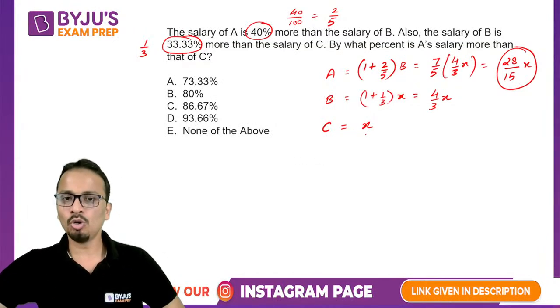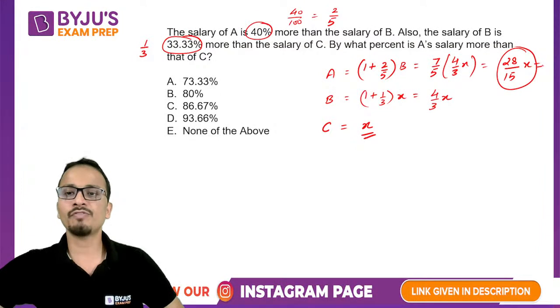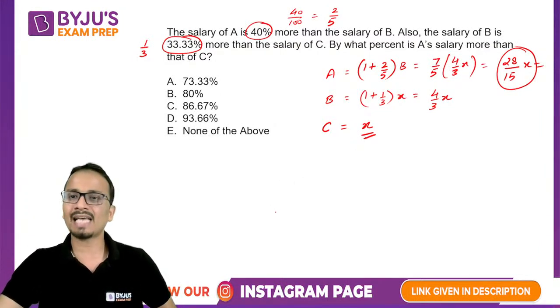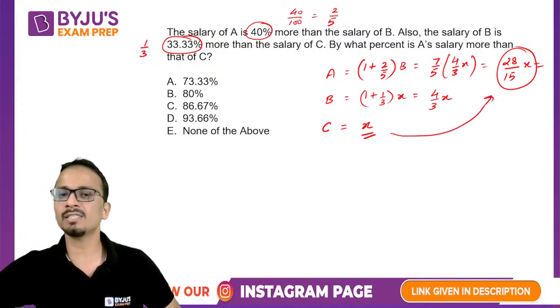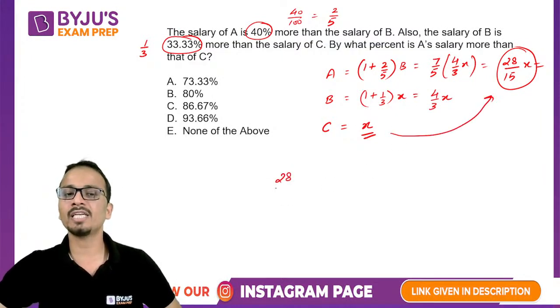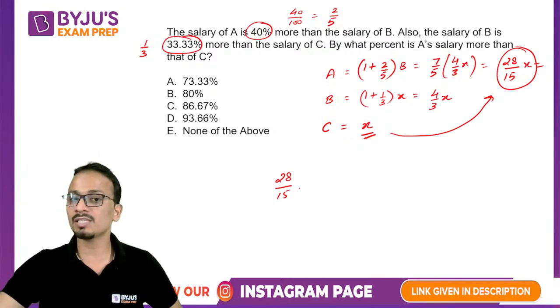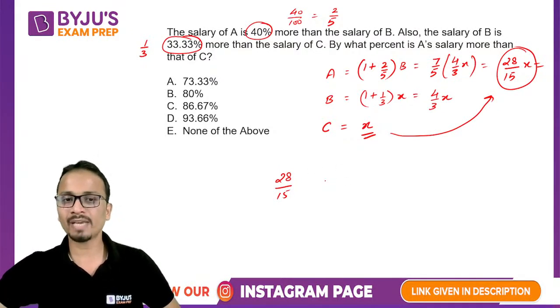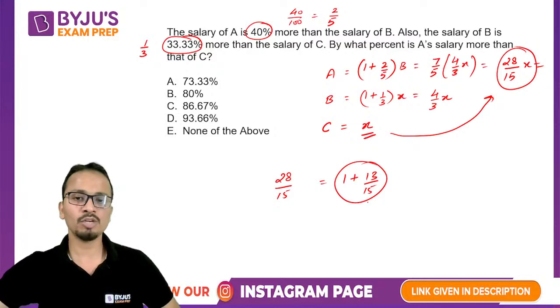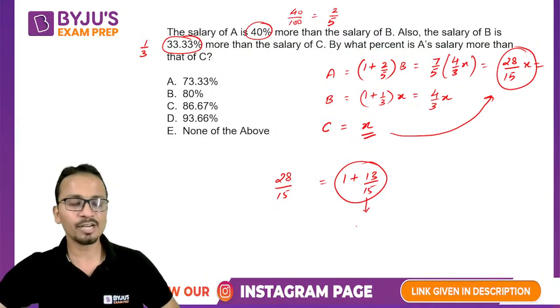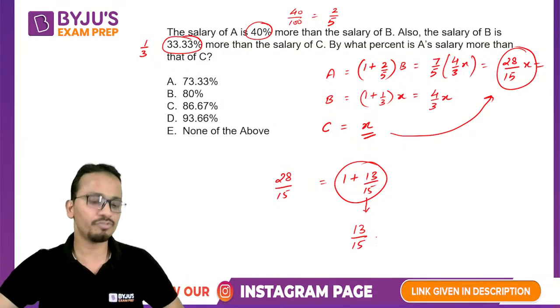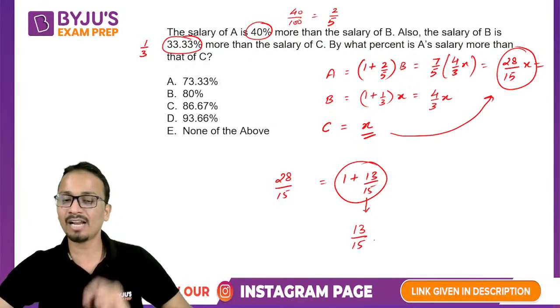Now if I compare the salary of A and C, we have to find out A's salary is what percentage more than that of C. A's salary is 28 upon 15 times the salary of C. Now how can I write this? I can write it as 1 plus 13 upon 15. So that means the salary of A is 13 by 15 more than the salary of C.